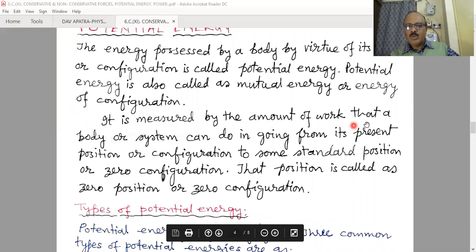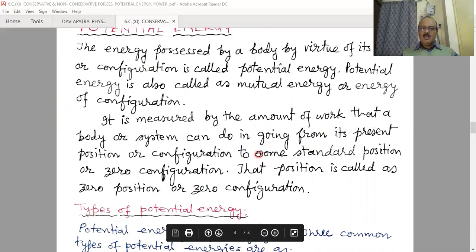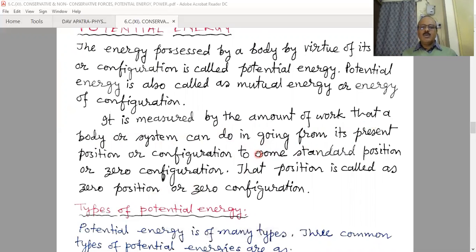It is measured by the amount of work that a body or system can do in going from the present position or configuration to some standard position or zero configuration. That position is called the zero position or zero configuration. That means the initial position or a particular configuration that is taken as the zero configuration. From that zero position, when it is shifted to another position or another configuration, the amount of work done is stored in the form of potential energy.